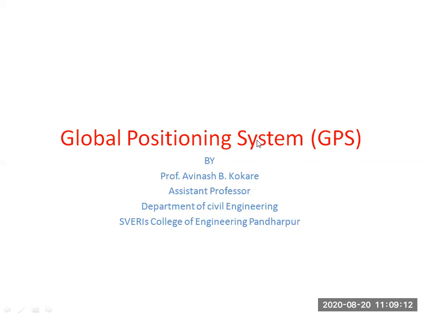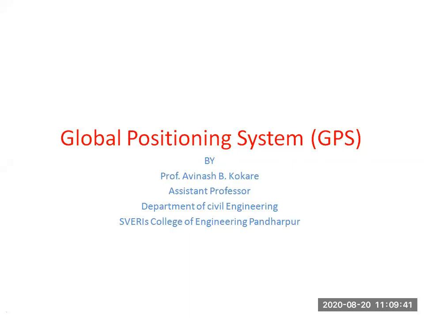म्हणजेच तुमची स्वतःची पोझिशन पृथ्वीवरती कुठे आहे हे फाइंड आउट करण्याची ही सिस्टम आहे. आर यू गेटिंग? So this is the system which we are using for finding the position on the globe. So the meaning of the title of our chapter, Global Positioning System, is that we have to find out our position on the globe or on the earth. So that is GPS.